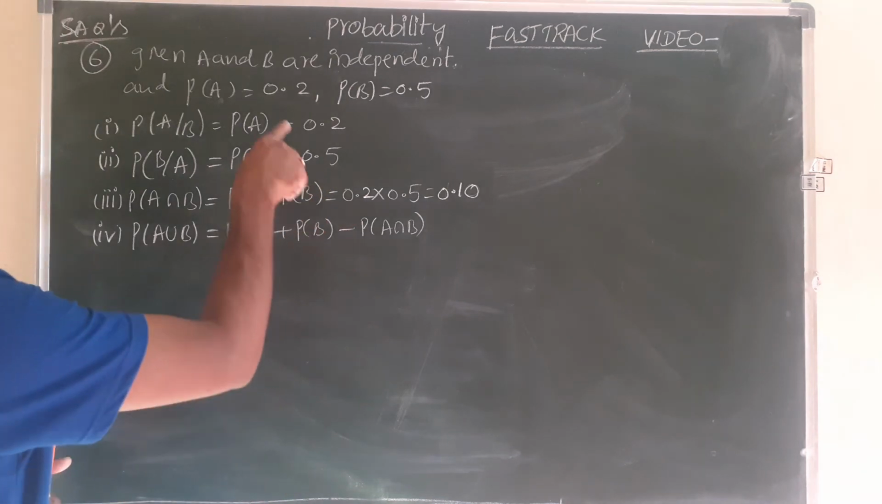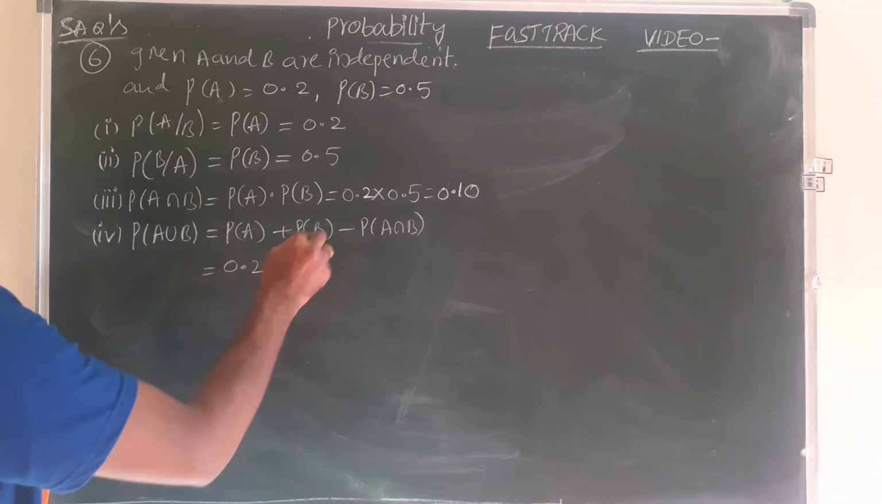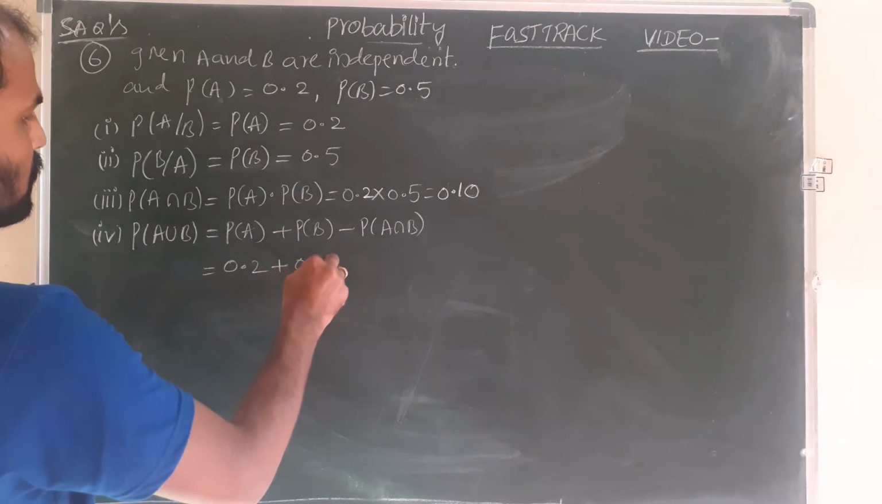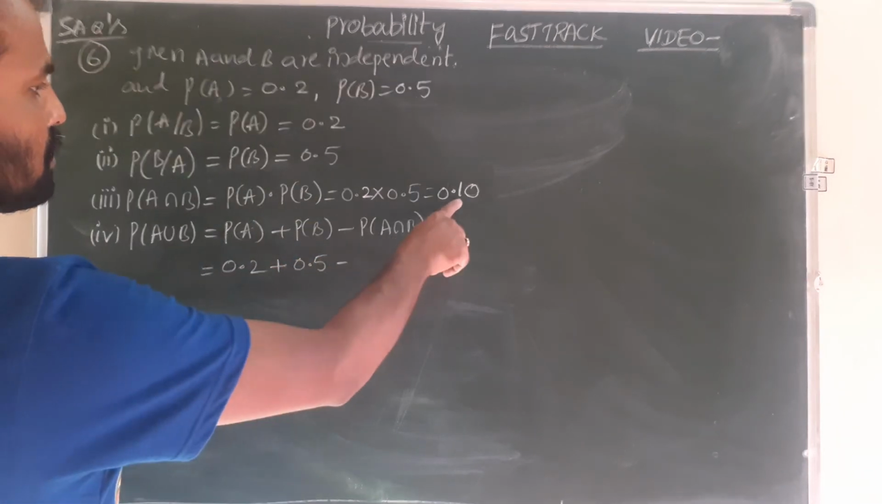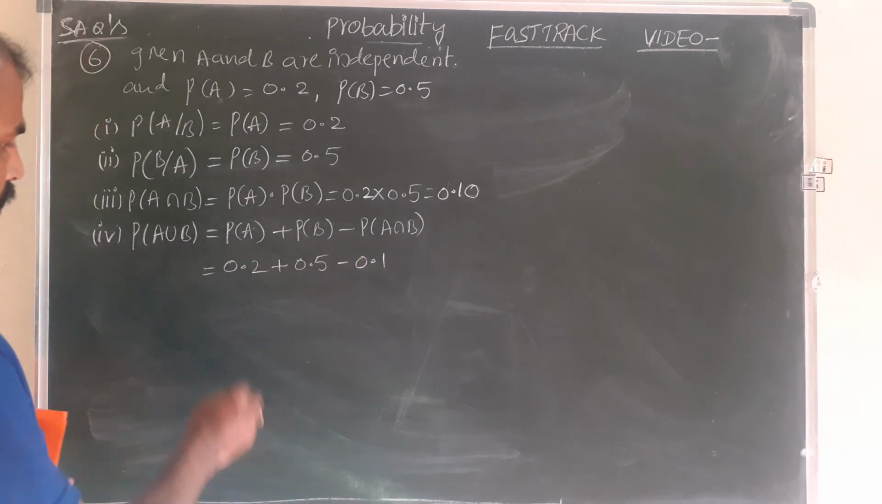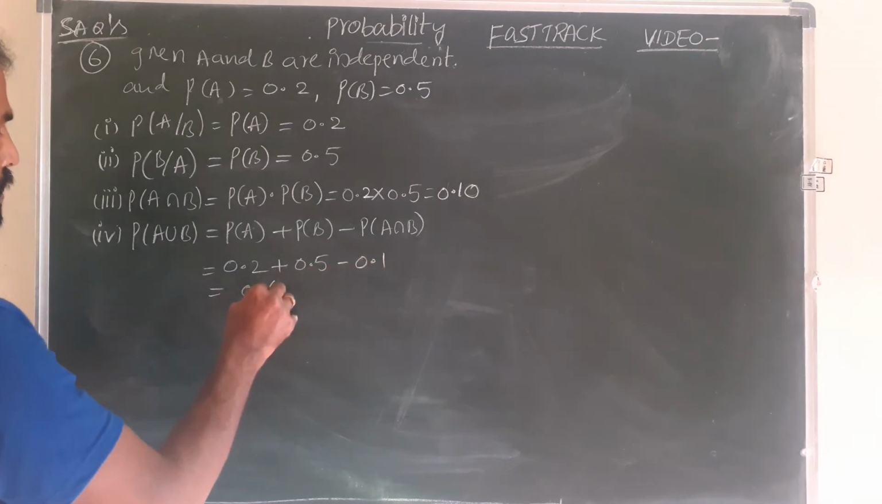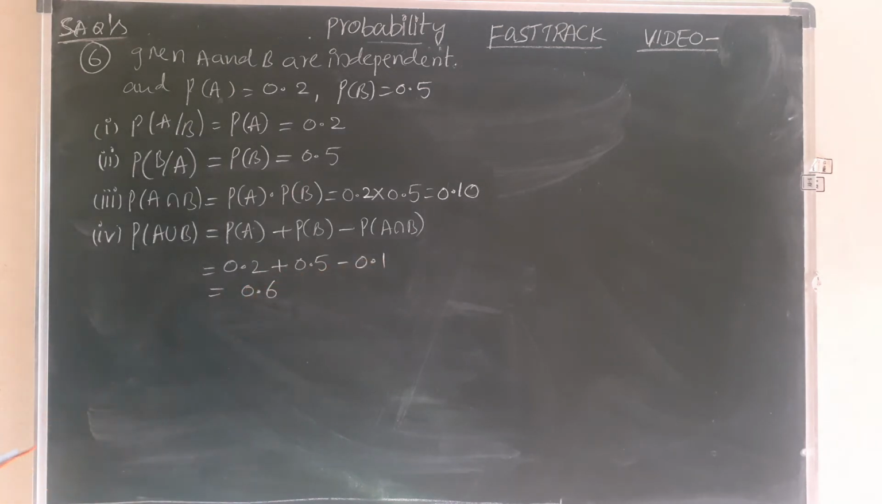Here we have all the values. P of A is 0.2, plus P of B 0.5, minus P of A intersection B 0.10. How much is this value? 0.7 minus 0.1 is 0.6. Next, fifth one, P of A complement intersection B complement.